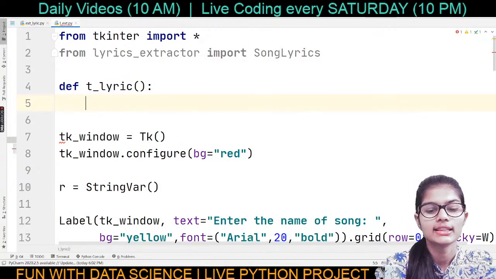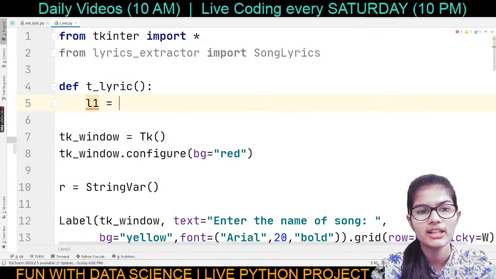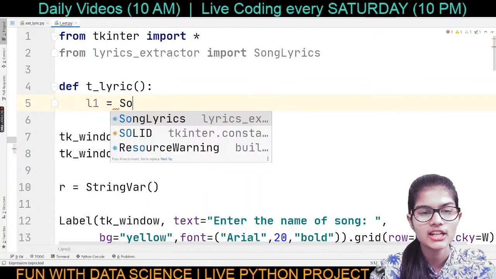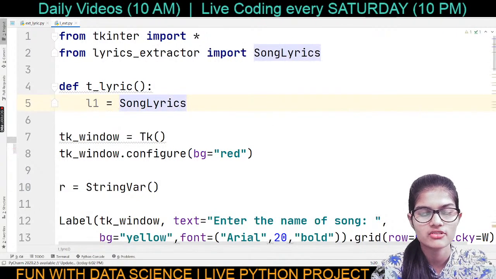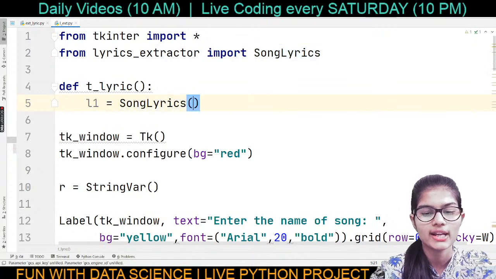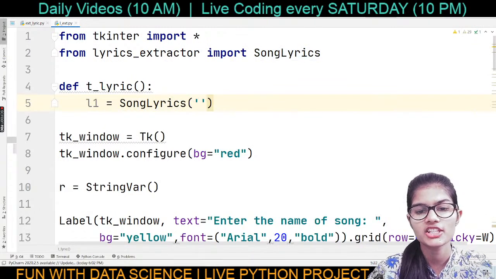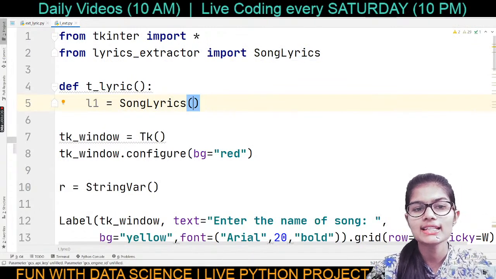Now inside that I'm going to make up a variable, let's say L1. Into that I'm going to use that same function, that is song lyrics, and put up the brackets. Now guys, there are some things which are needed up here. That is what you have to do now.